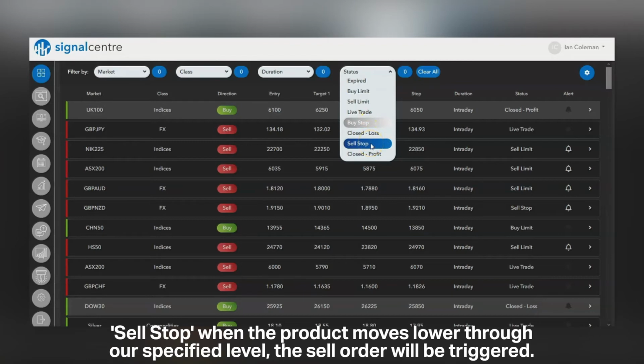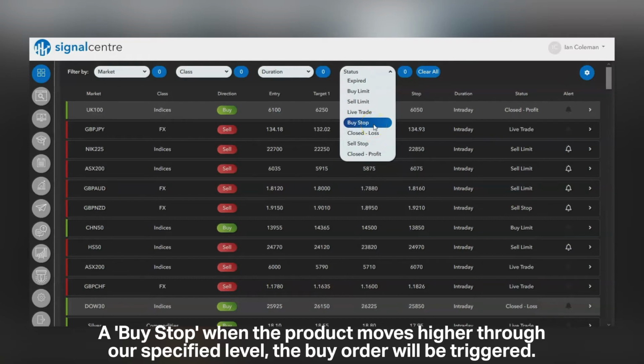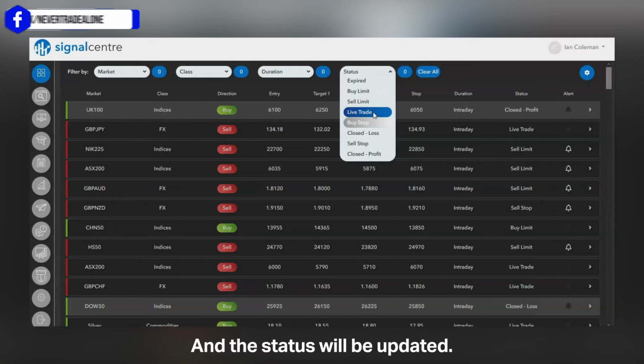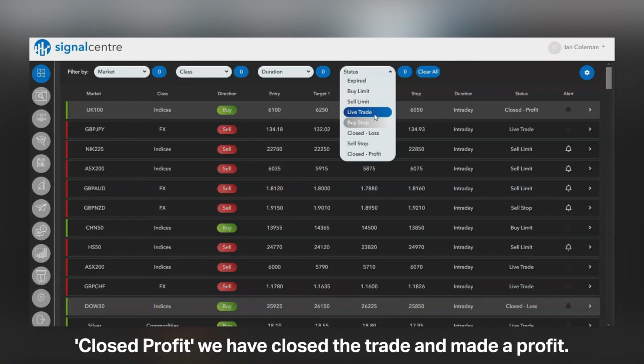Sell stop. When the product moves lower through our specified level, the sell order will be triggered. A buy stop. When the product moves higher through our specified level, the buy order will be triggered. Live trade. When the product reaches or moves through the specified entry level, the trade is live and the status will be updated.